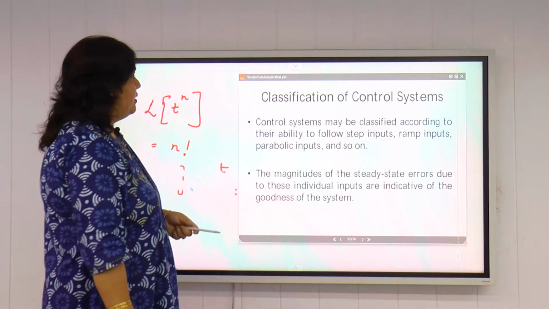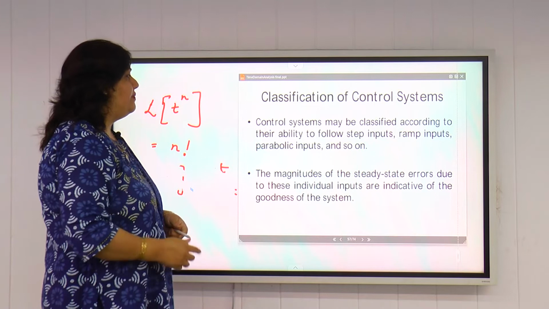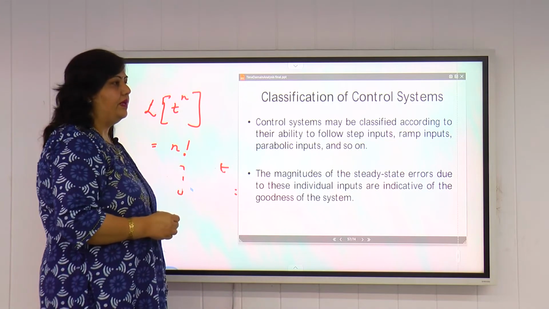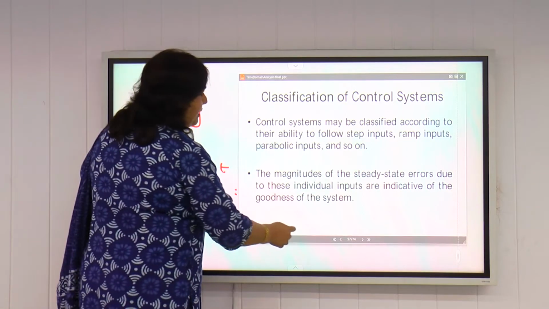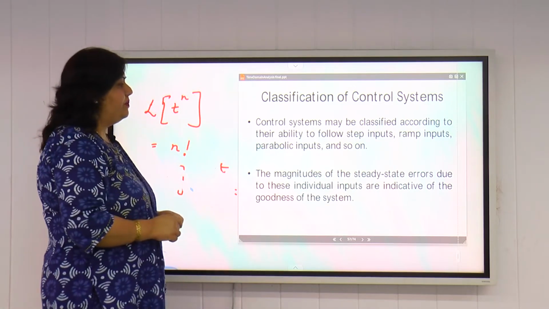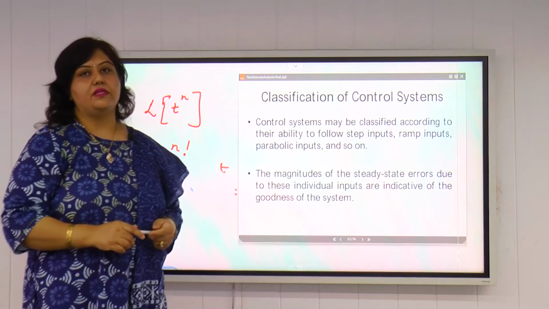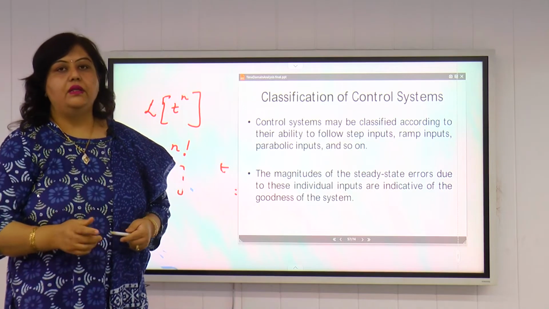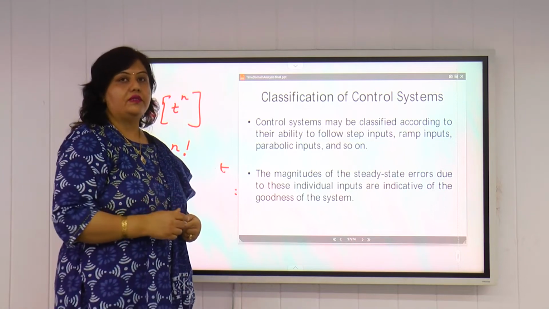So classification of control system. Control systems may be classified according to their ability to follow the step input, ramp input, parabolic inputs, and so on. The magnitude of steady state error due to these individual inputs is indicative of the goodness of the system. Goodness means accuracy of the system. The lesser the steady state error, the more accurate or more good the control system will be.